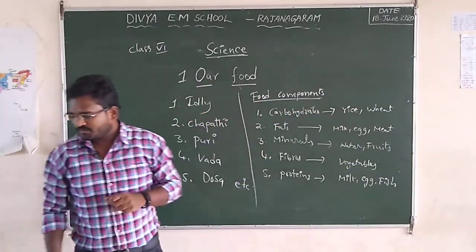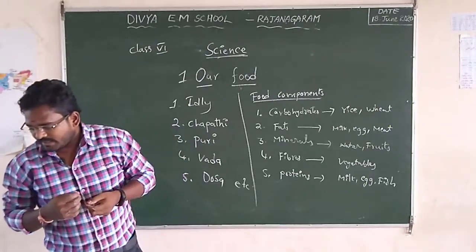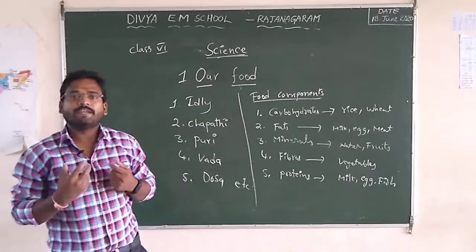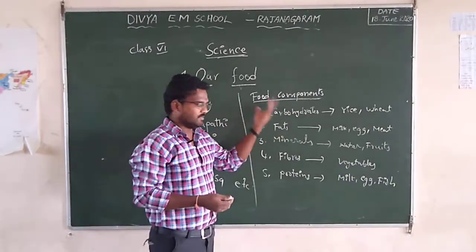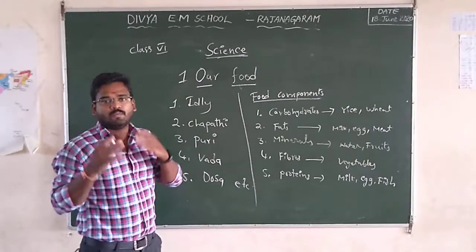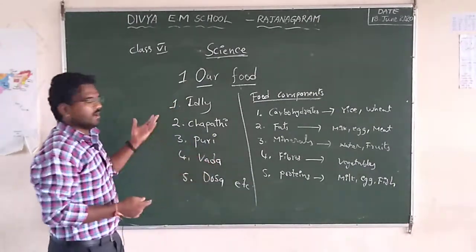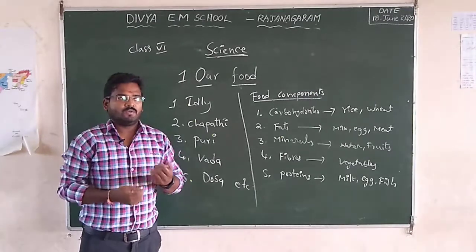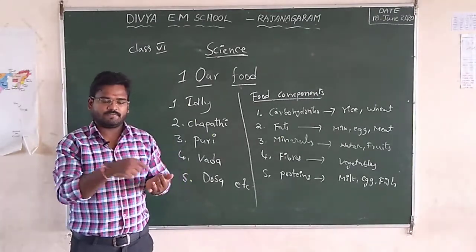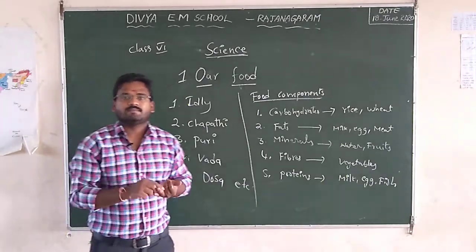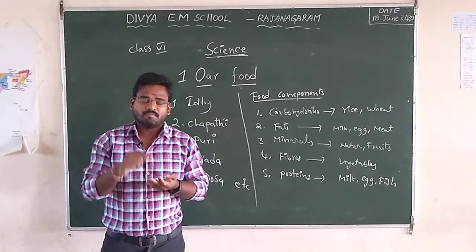And next we are going to food ingredients. Food ingredients means the items which are needed to prepare one dish. For example, if you want to make upma, you need oil, some rice, Bengal gram and black gram.